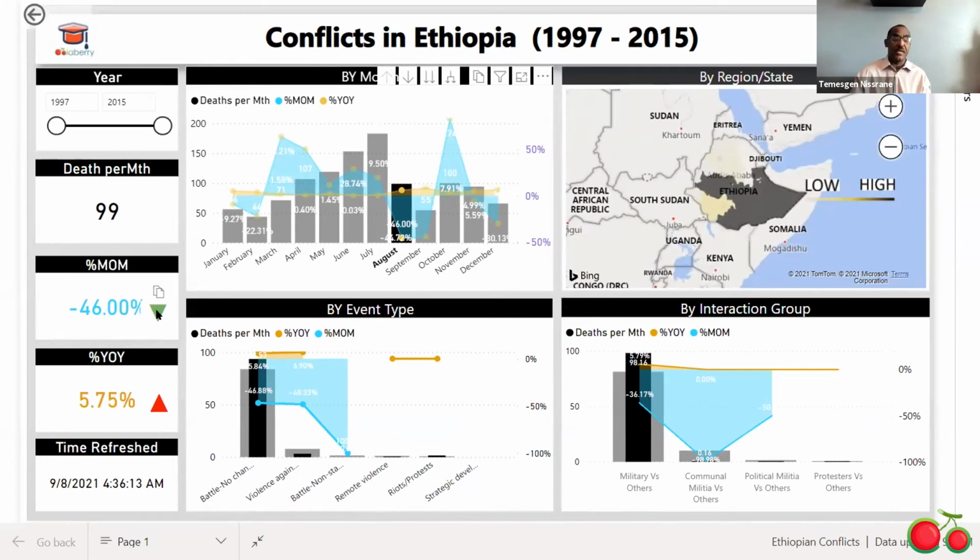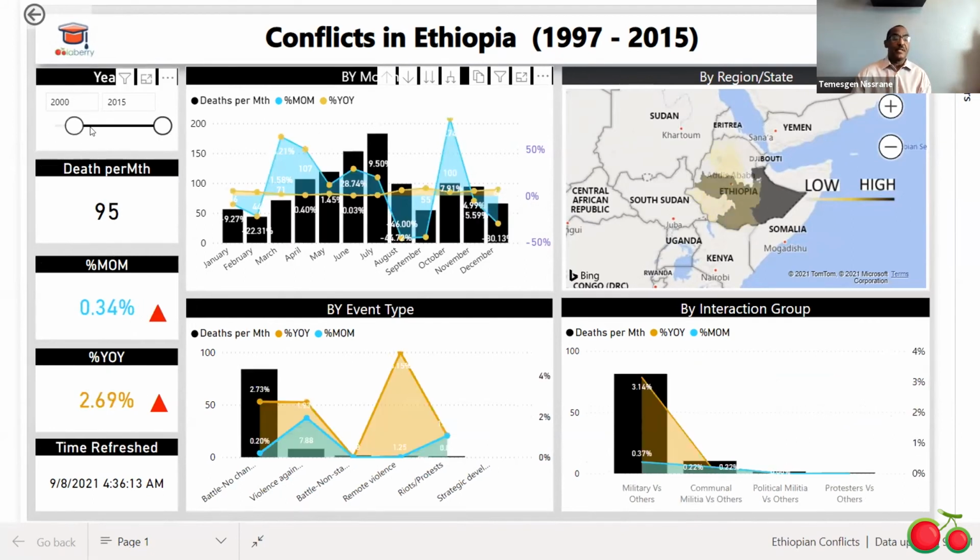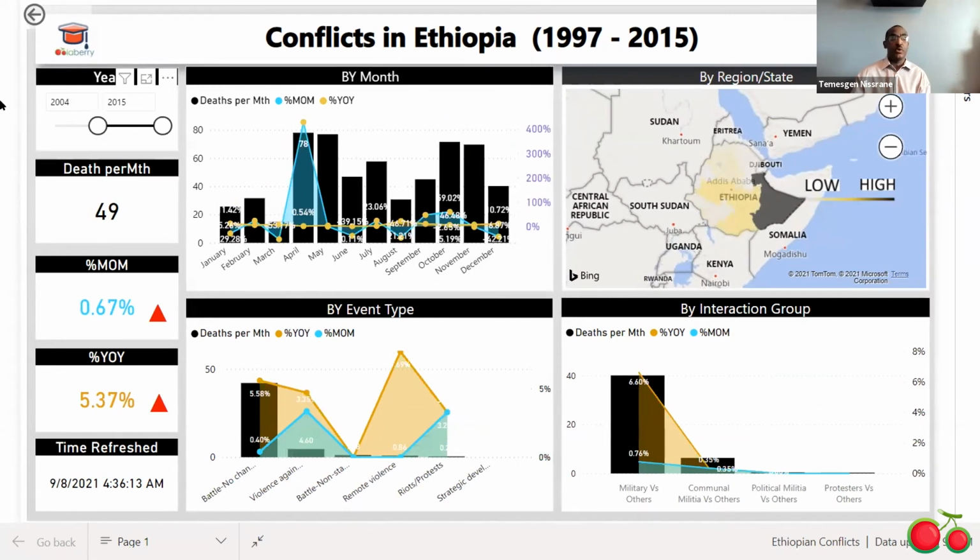I mean, it's green because year over year compares with the previous years. The year slicer can also show me the different years, and it changes everything here when I change the year slicer.